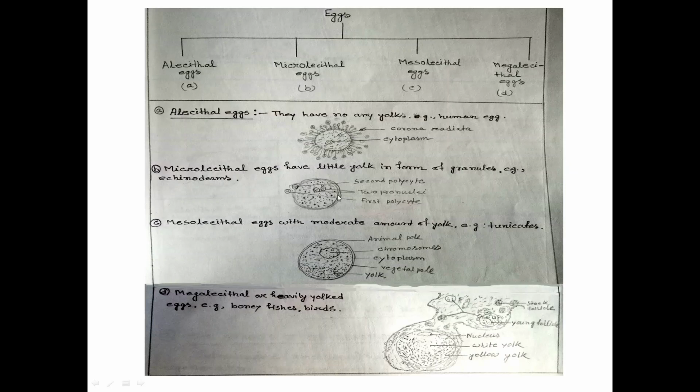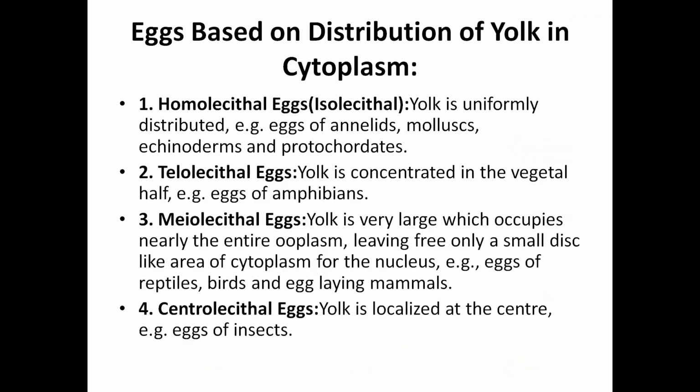This is a hand drawn diagram of all the four types of eggs. Alecithal egg without any yolk. Microlecithal, very less yolk, that dark colored part is yolk. Mesolecithal eggs with moderate quantity of yolk, this is the yolk present on this side. Megalecithal, heavy yolked eggs, here the whole yolk is present. So this can be used to draw diagrams.